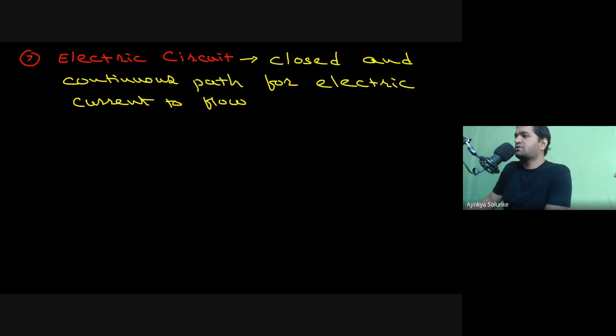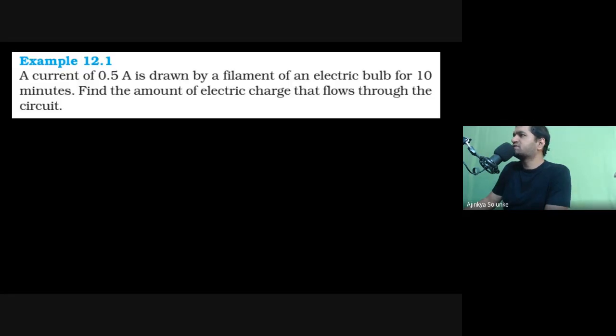Okay. Now we will have one of the numericals regarding this. The question is very simple. They are saying a current of 0.5 ampere is drawn by a filament of an electric bulb. Can somebody tell me, 0.5 A, which quantity are they talking about? Electric current, electric charge?